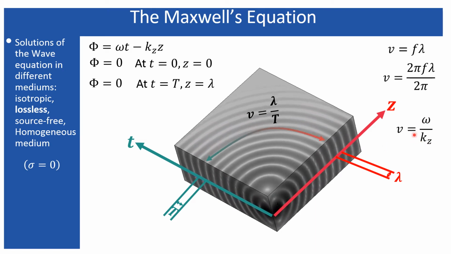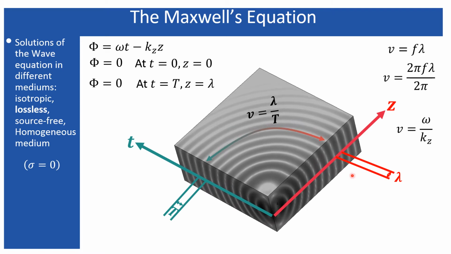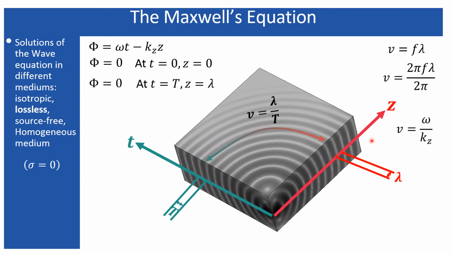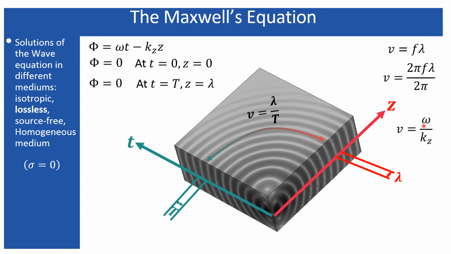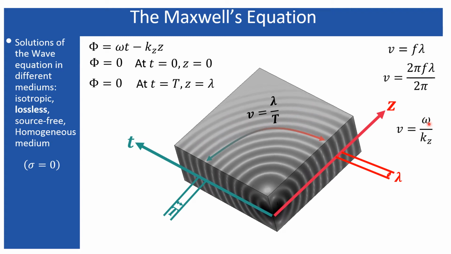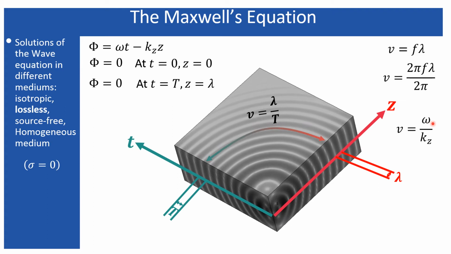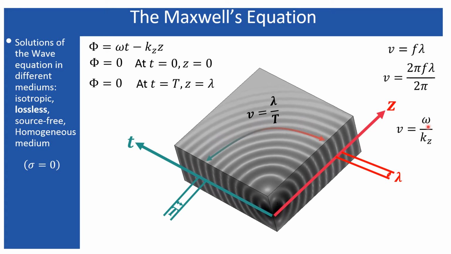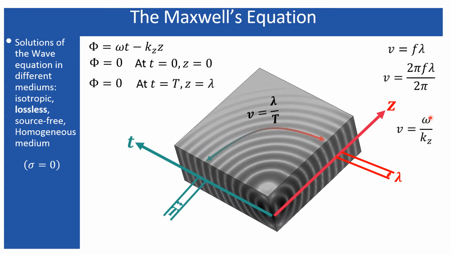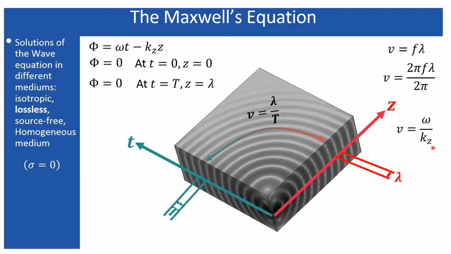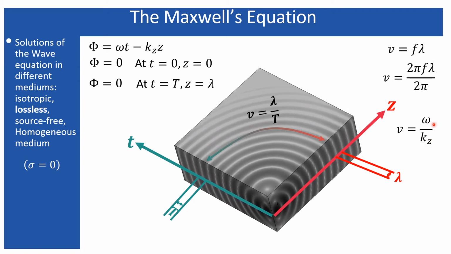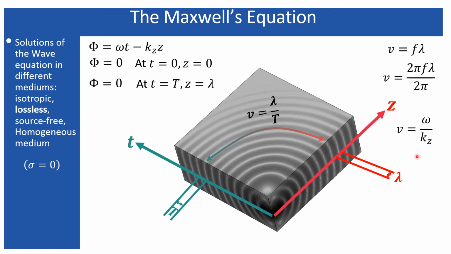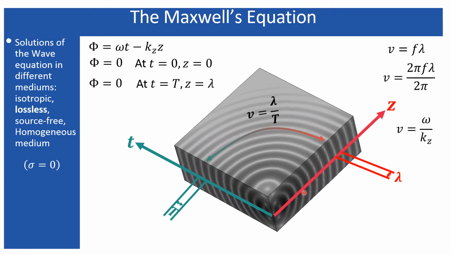So this signifies that when a wave is propagating along the z direction, the number of cycles per second is represented by this omega, or more specifically cycles per radian is represented by this omega, the angular frequency. Similarly, this kz, which is nothing but 2 pi divided by lambda, will represent the number of cycles within the z direction.